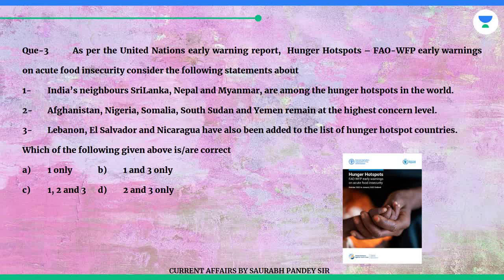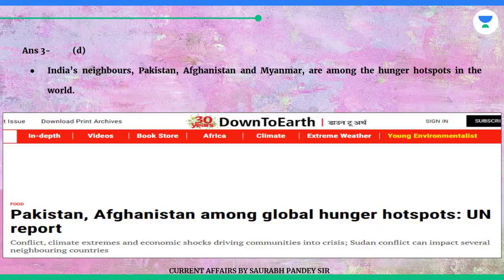India's neighbors Sri Lanka, Nepal, and Myanmar are among the hunger hotspots in the world. 2. Afghanistan, Nigeria, Somalia, South Sudan, and Yemen remain at the highest concern level. 3. Lebanon, El Salvador, and Nicaragua have also been added to the list of hunger hotspot countries. Which of the following given above are correct? A. 1 only. B. 1 and 3 only. C. 1, 2 and 3. D. 2 and 3 only.